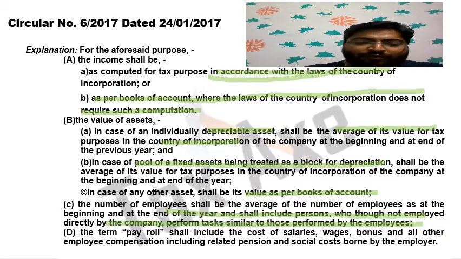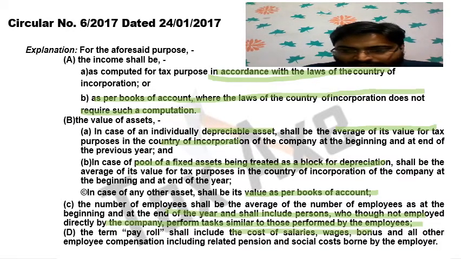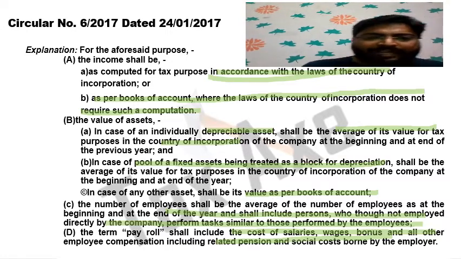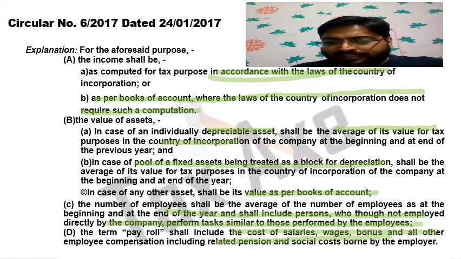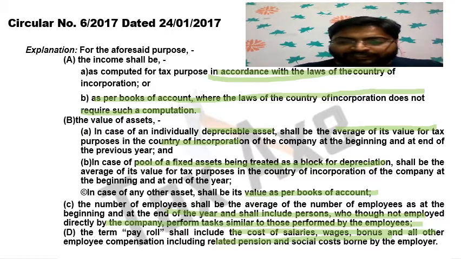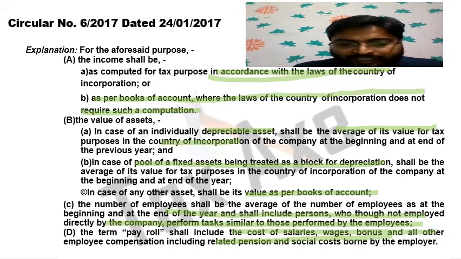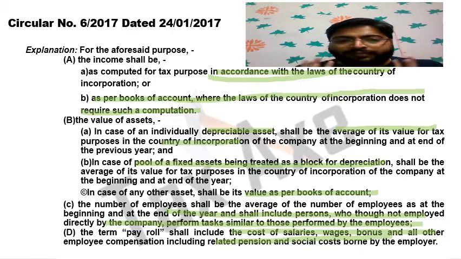The term payroll. What do you mean by payroll? The payroll includes cost of salaries, wages, bonus, and all other employees' compensation, including related pension and social cost borne by the employer. So in this slide we have discussed the concepts which were mentioned in the previous slide: how to calculate total income, how to calculate the value of assets, how to calculate the number of employees, and how to calculate the payroll expenses.